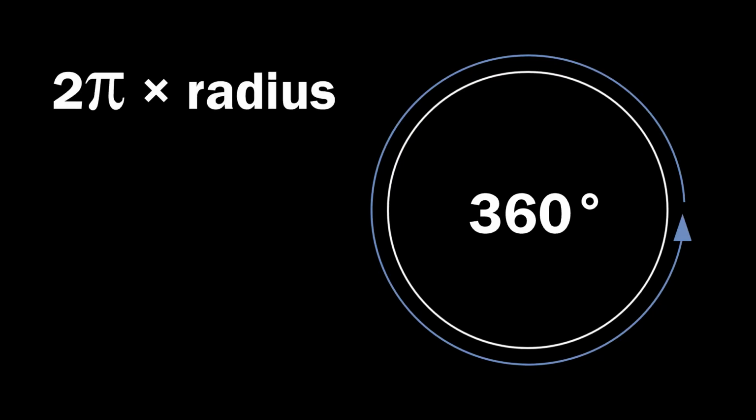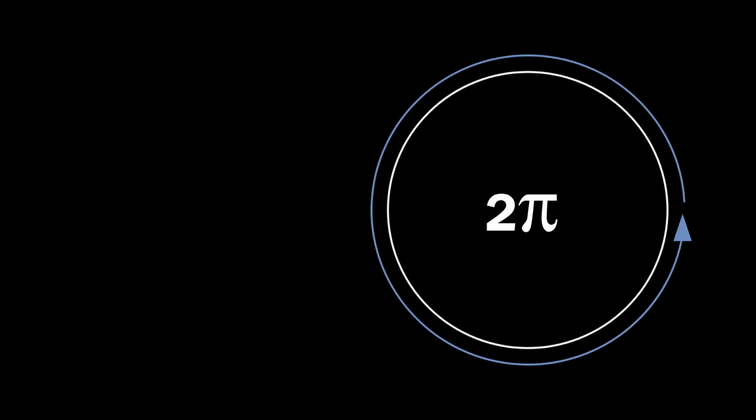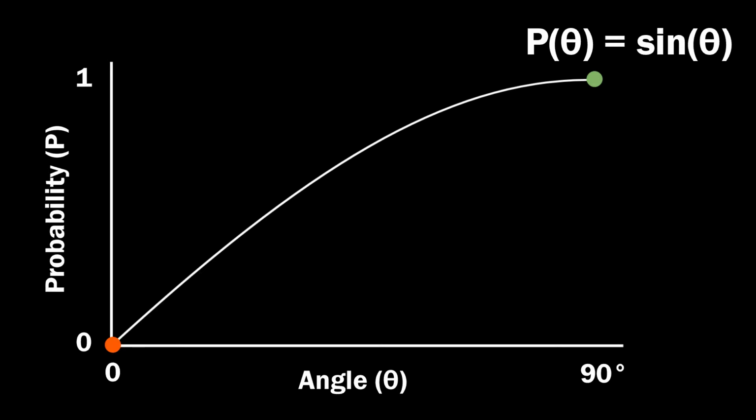If you've never seen radians before, wrapping your head around them will take some time, but the underlying principle is pretty simple. Consider a circle. If you were to walk all the way around that circle's circumference, you would have gone a full 360 degrees. A circle's circumference is just 2 pi times its radius though. So instead of calling the angle 360 degrees, we can call it 2 pi radians. If 360 degrees is an angle of 2 pi, then 90 degrees must be an angle of pi over 2. And that fraction seems familiar, doesn't it? Let's not get ahead of ourselves though, there's still one more step to reach our final answer.